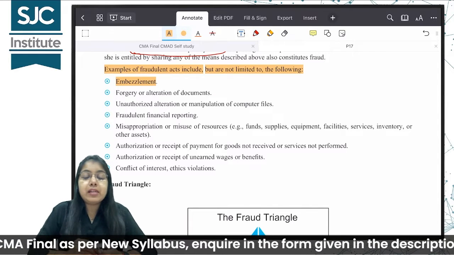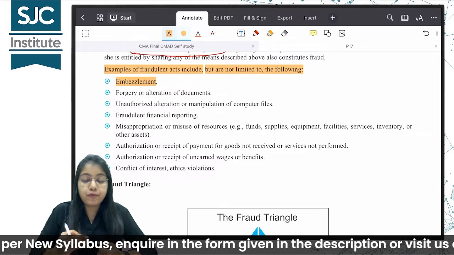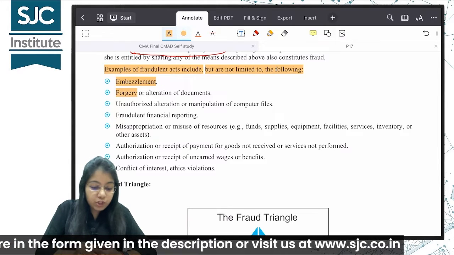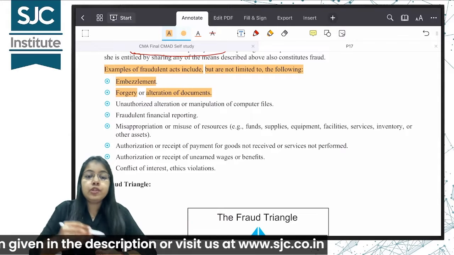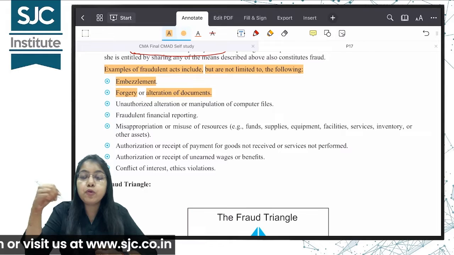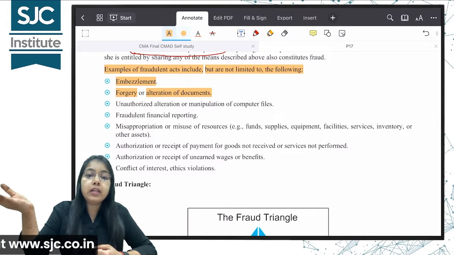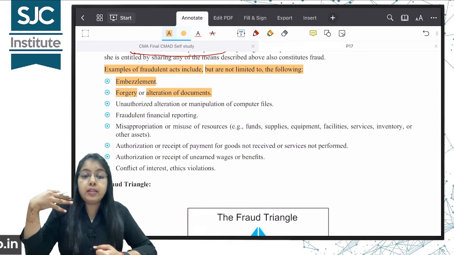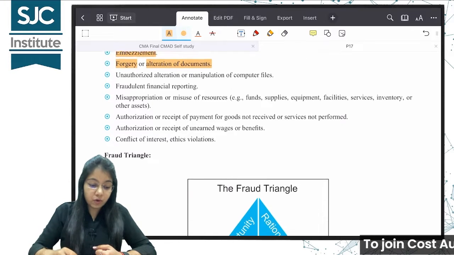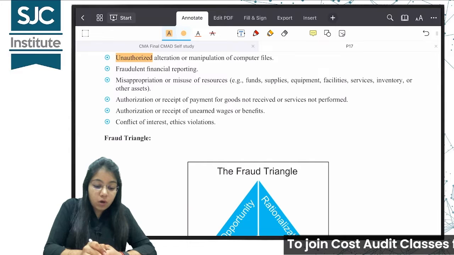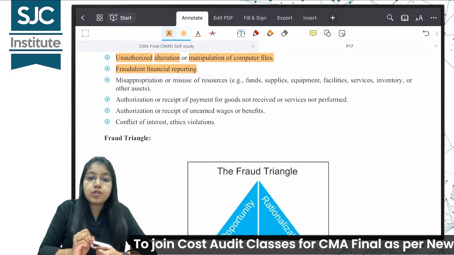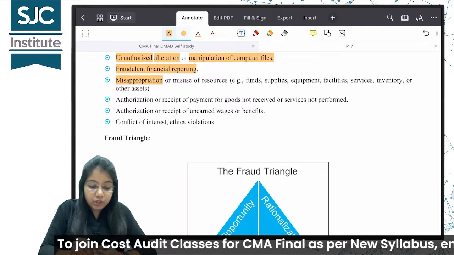एम्बेजलमेंट. एम्बेजलमेंट बेसिकली मीन्स theft, okay, some kind of a theft of assets of the company. Forgery or alteration of documents. जहाँ मुझे सीनियर मैनेजमेंट का साइन कराना चाहिए था, उनका साइन मैंने फोर्ज कर लिया, सिग्नेचर फोर्ज करके मैंने बैंक से लोन उठा लिया. If I am at that authority, just giving you an example. So basically forgery or alteration of documents, unauthorized alteration or manipulation of computer files, fraudulent financial reporting, misappropriation or misuse